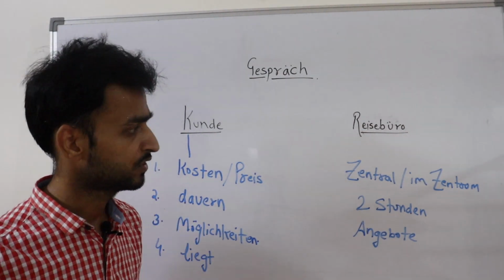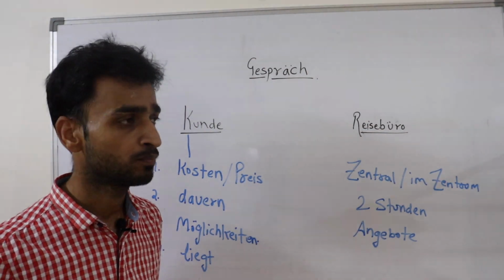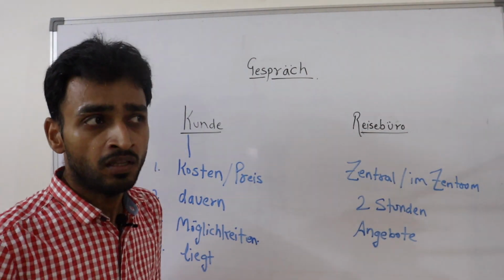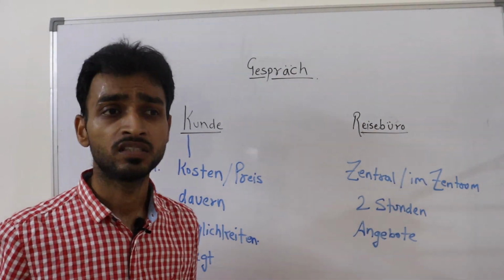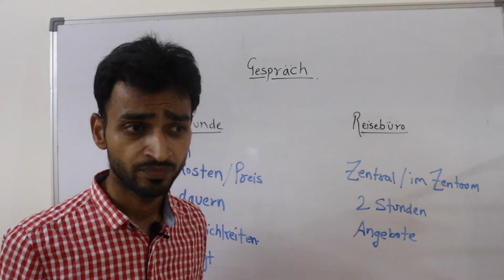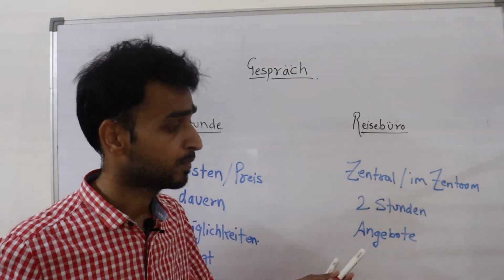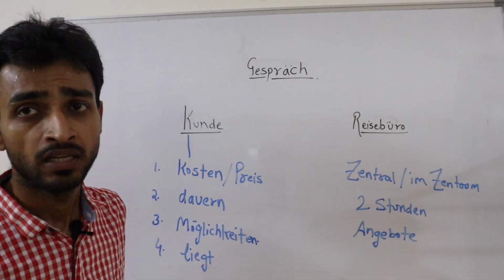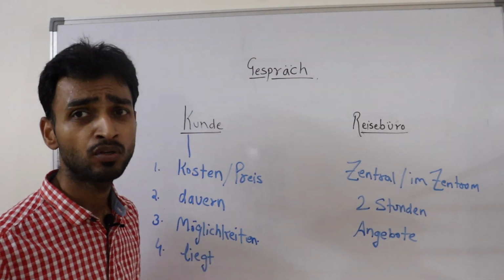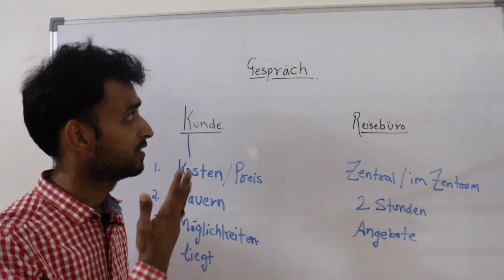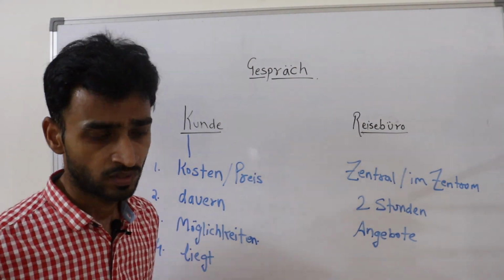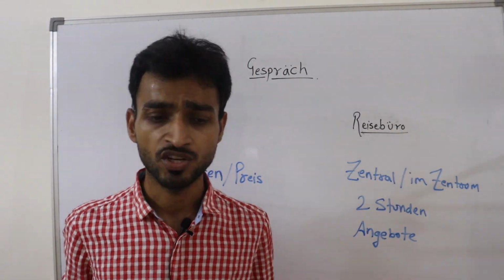So in this conversation you have to use very simple structure, very simple sentences, and then he might ask you, okay, was denken Sie über diese Reise, what do you think about this journey, möchten Sie das Angebot haben oder nicht, would you like to have this offer or not. It's a normal conversation, a one-to-one interaction. This is called Gespräch. So this is the end of this chapter 1.